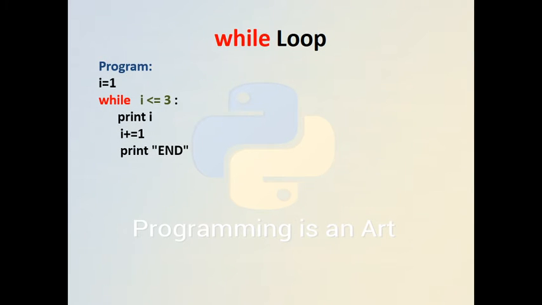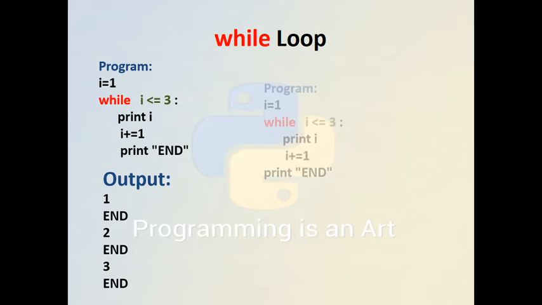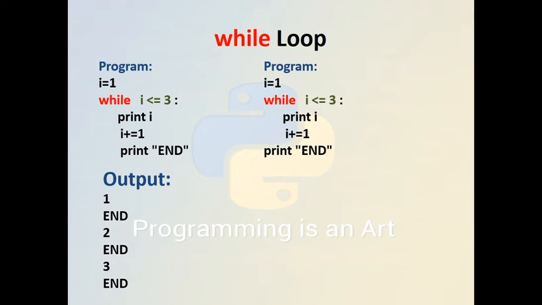This is a very simple example where i equals 1, and while i is less than or equal to 3, print i. The output is as shown. Another program is this, and the output will be as shown.